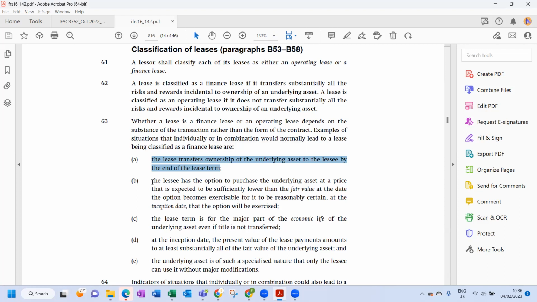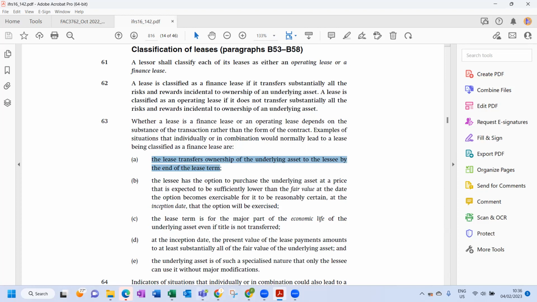Okay, so they say the lessee has the option to purchase the underlying asset at a price that is expected to be sufficiently lower than the fair value at the date the option becomes exercisable for it to be reasonably certain at the inception date that the option will be exercised.